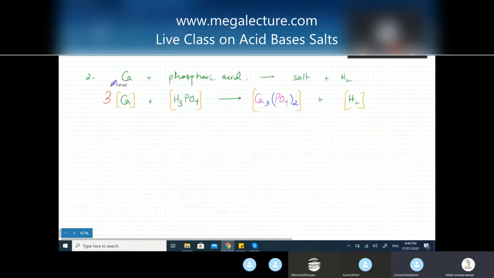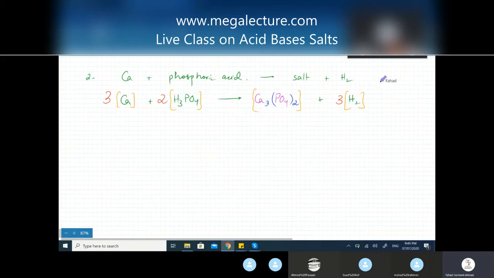You can put a 2 behind H3PO4. And what are you trying to balance? The hydrogen. There are 3 hydrogens over here, there are 2 hydrogens over here. You need to multiply both of them with a number. So you would put a 3 behind H2. So now it's balanced, 6 on both sides. If you have 2 molecules of H3PO4, that means 6 hydrogens. If you have 3 molecules of H2, that means 6 hydrogens.